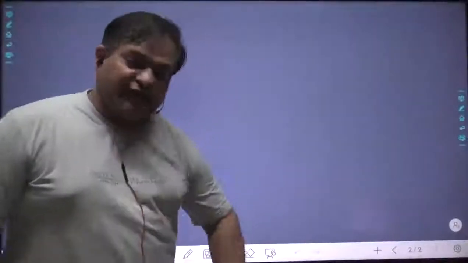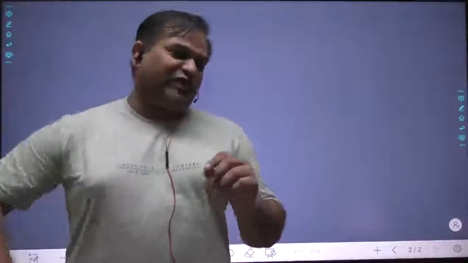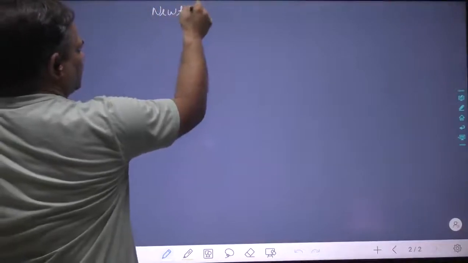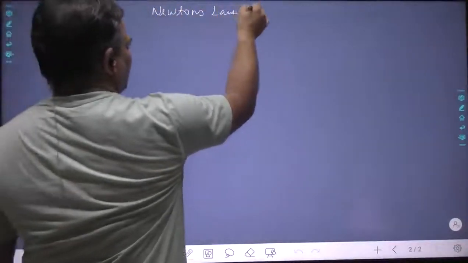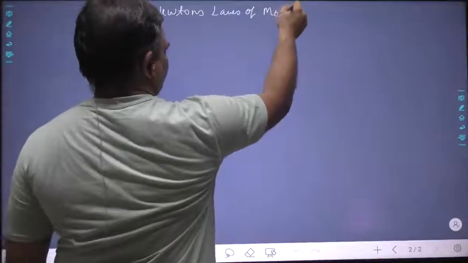Today we are going to start, now that we have finished the kinematics part. We have finished motion in 1D and motion in 2D, the projectile motion and many things, and explored a lot in relative motion. Now we are going to start forces and motion, Newton's laws of motion.